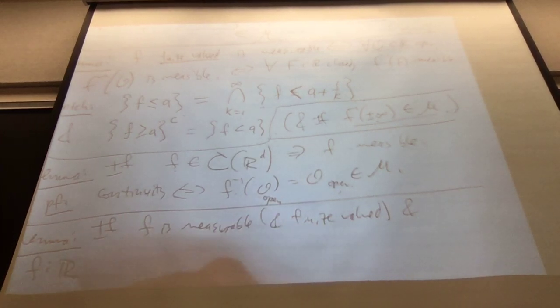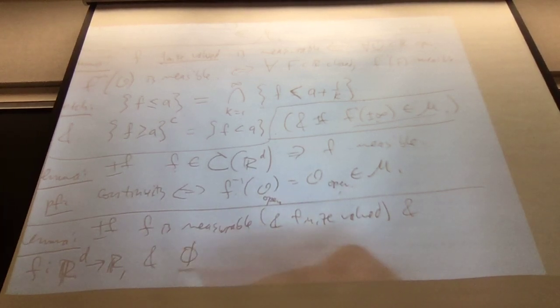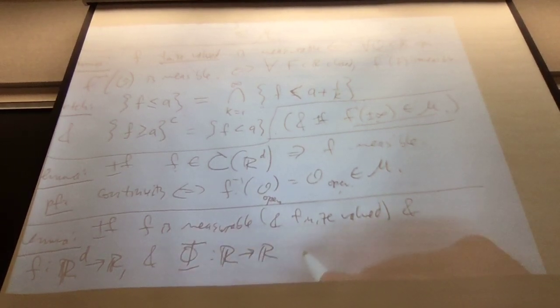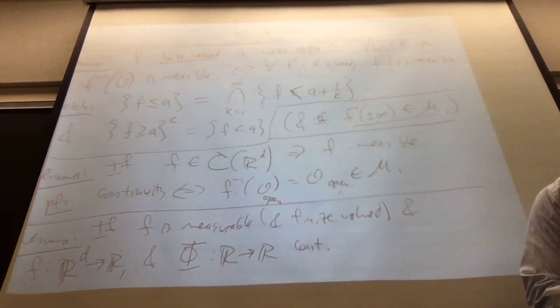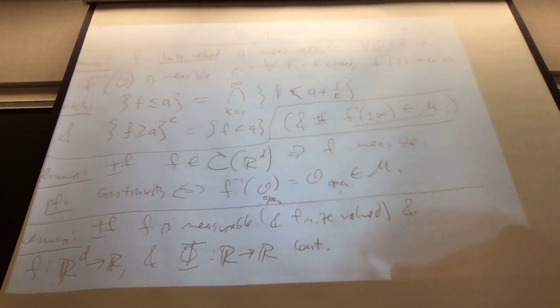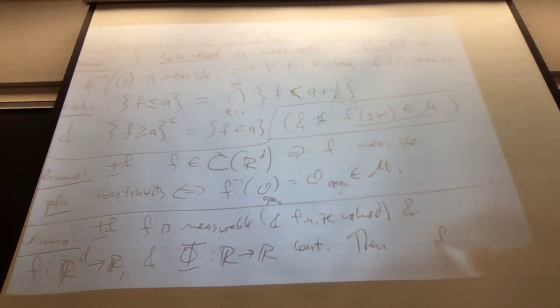F is from Rd to R. And I'm going to compose it with phi. I have a function phi, which is from R to R, and it's continuous. These are my assumptions. Then f composed with phi, so this again is from Rd to R, is measurable.